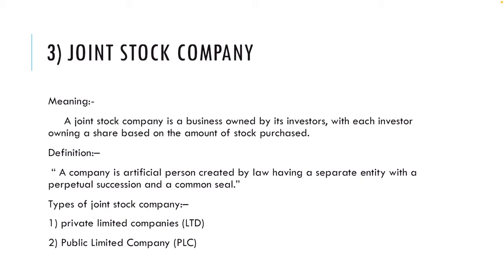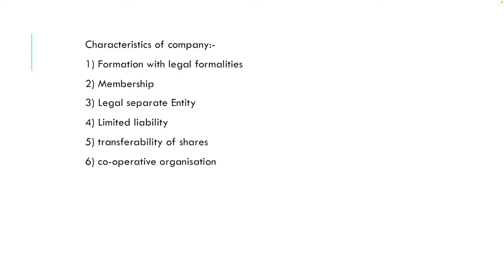Next is public limited company. The public limited company is a separate legal business entity which offers its shares to be traded on stock exchange for the general public. We'll understand this in detail with the help of the characteristics of a company. The first one is formation with legal formalities. The formation and operation of a company requires following the company's formalities. A company must be incorporated or registered under the Companies Act of the country.